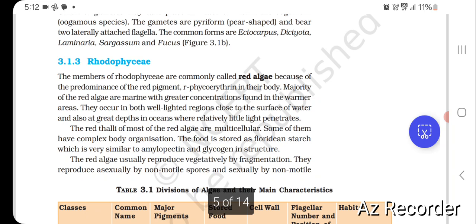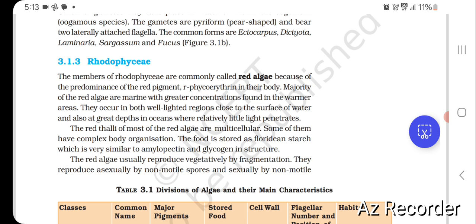Rhodophyceae. The members of Rhodophyceae are commonly called red algae because of the predominance of the red pigment phycoerythrin in their body. The majority of the red algae are marine, with greater concentrations found in the warmer areas. They occur in both well lighted regions close to the surface of water and also at great depths in oceans where relatively little light penetrates. The red thalli of most of the red algae are multicellular. Some of them have complex body organization.